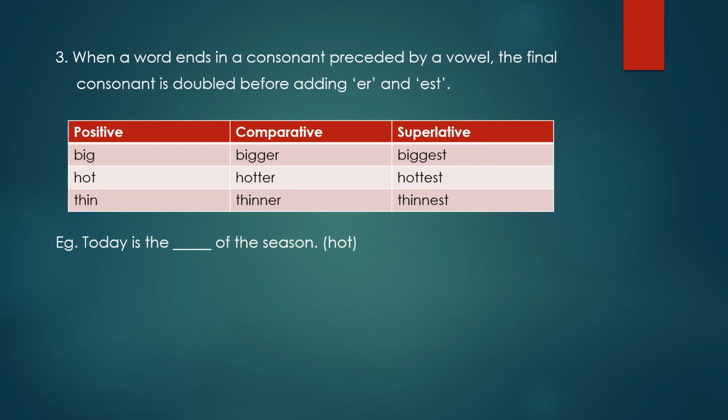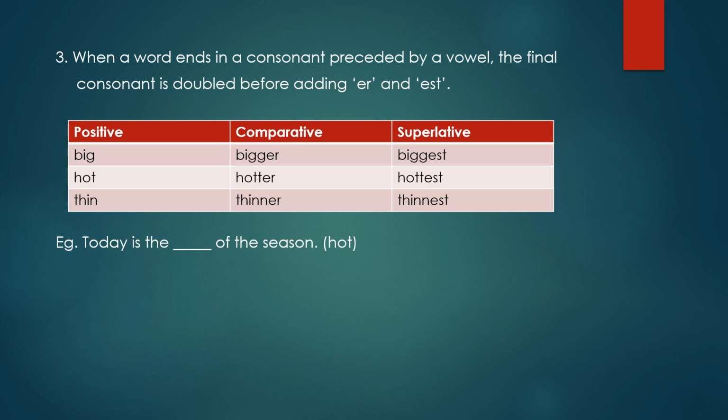The third rule is when a word ends in a consonant preceded by a vowel, the final consonant is doubled before adding ER and EST. That means, now you see the example, big.